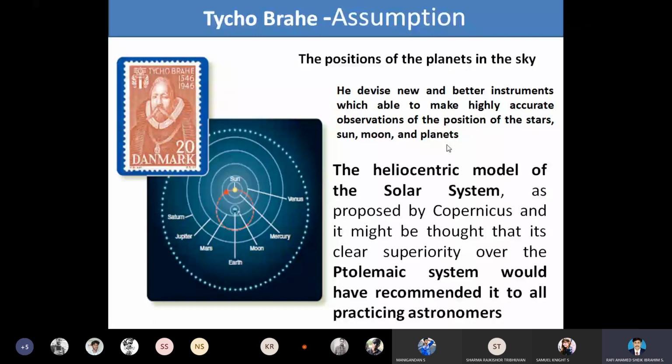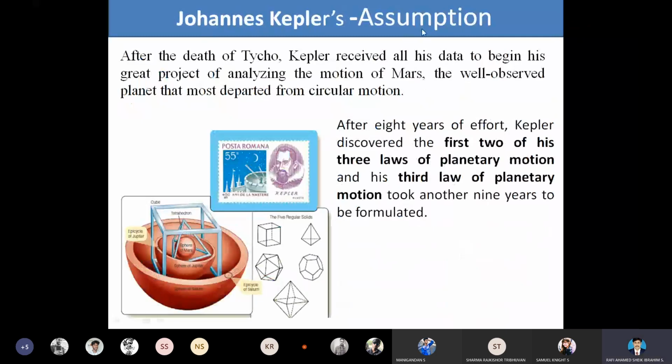And later, Johannes Kepler's assumption. This Johannes Kepler's assumption predicts that all well-observed planets most depart from circular motion.